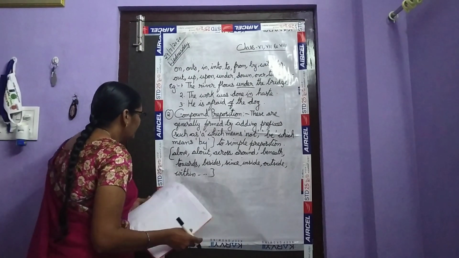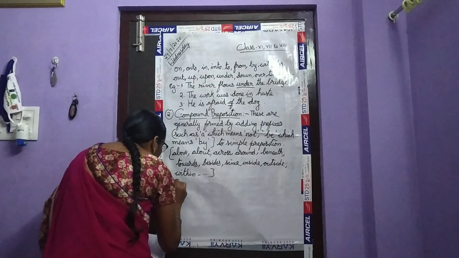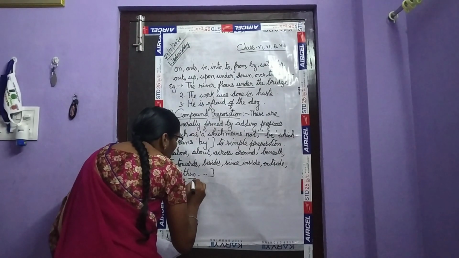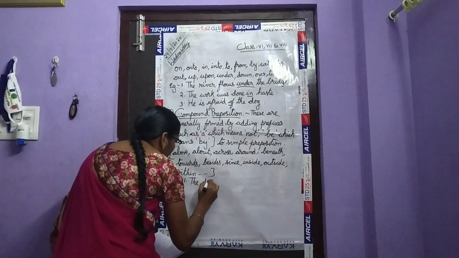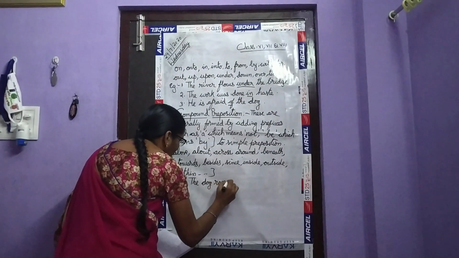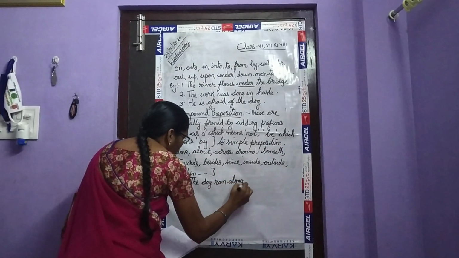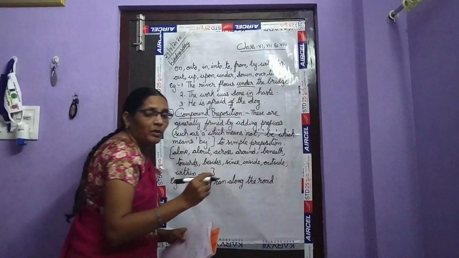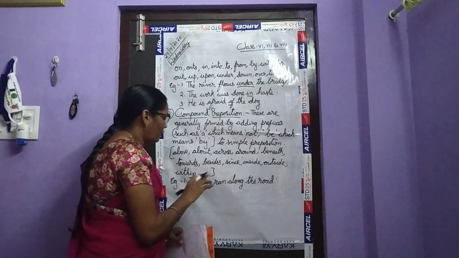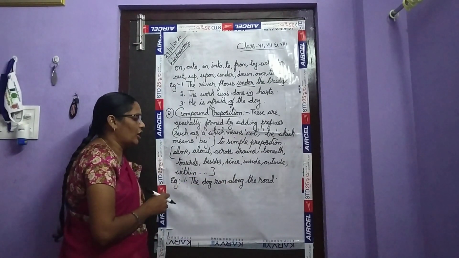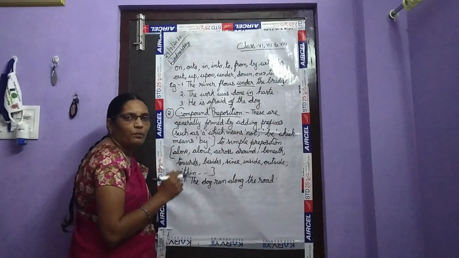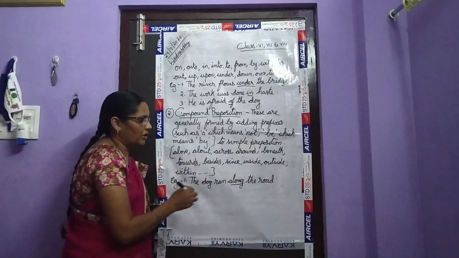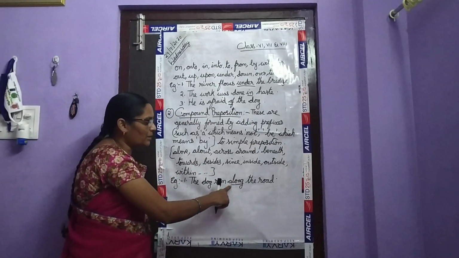For example, the dog ran along the road. What is meant by prefix, children? So here look at the example. The dog ran along the road. What is the compound preposition here? Compound means two. Okay children. So along is the compound preposition. Long is a word. So what did we add? What is the prefix here?